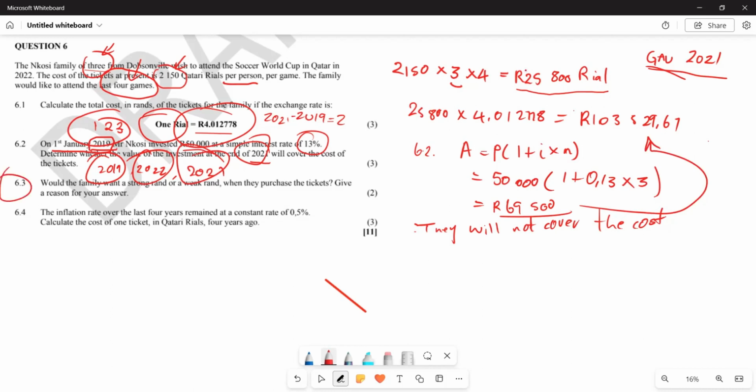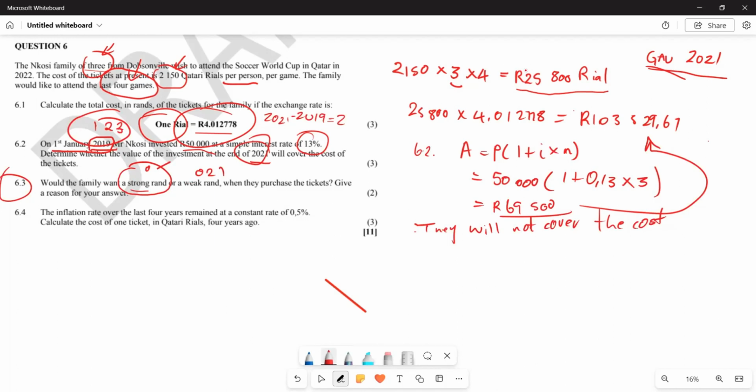Now, let's look at 6.3. They say, would the family want a stronger rand or a weaker rand when they purchase the tickets? Give a reason for your answer. Look, one thing you need to take note of is that the stronger the rand, the cheaper the ticket on the other side in Qatar.